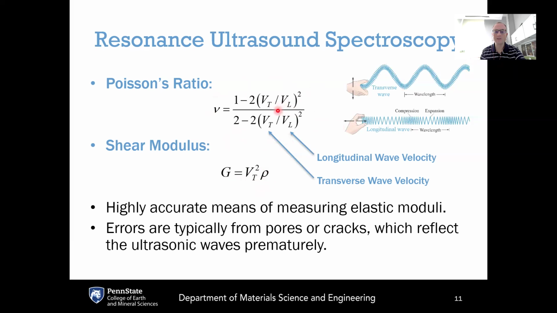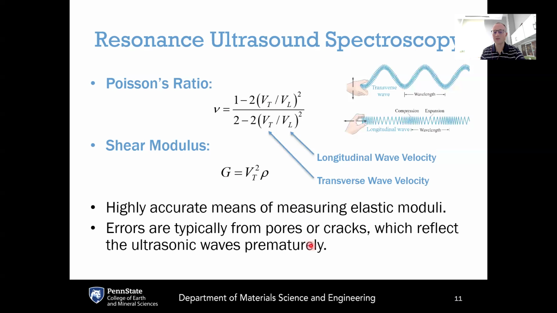And so given these 2 velocity measurements, you can calculate both the Poisson's ratio and the shear modulus of the material. And this can be done very accurately and very quickly.